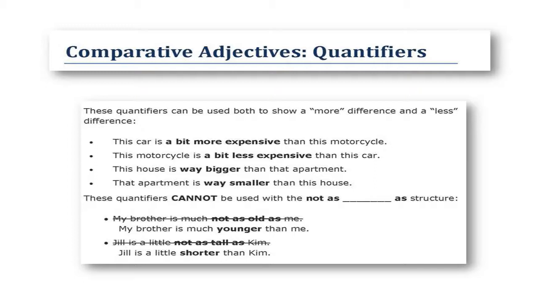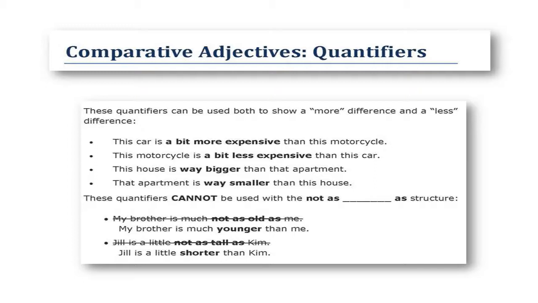This house is way bigger than that apartment. That apartment is way smaller than this house. These quantifiers cannot be used with the not as adjective as structure.